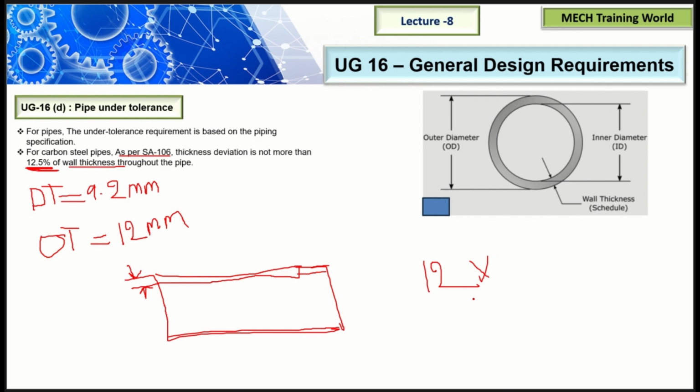So 100 minus 12.5, that is 87.5 percent, so 0.875. You will get around 10.5 mm. So it is greater than our design thickness, so as per code there is no problem. If this value is less than our design thickness, then we have a problem with that ordered component. So I hope now you understand this point.